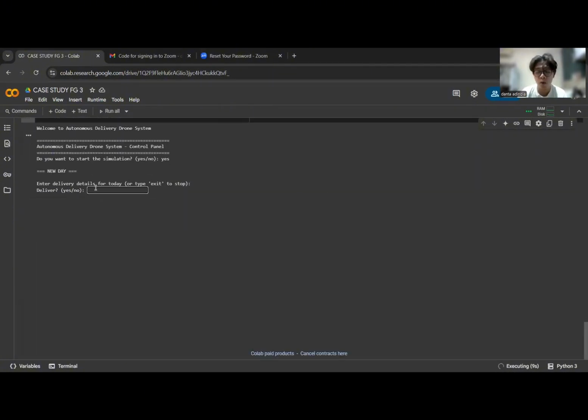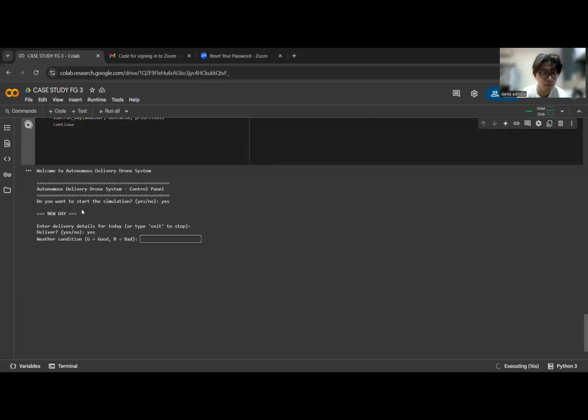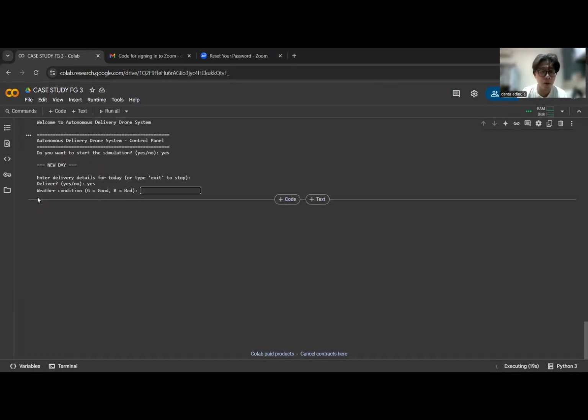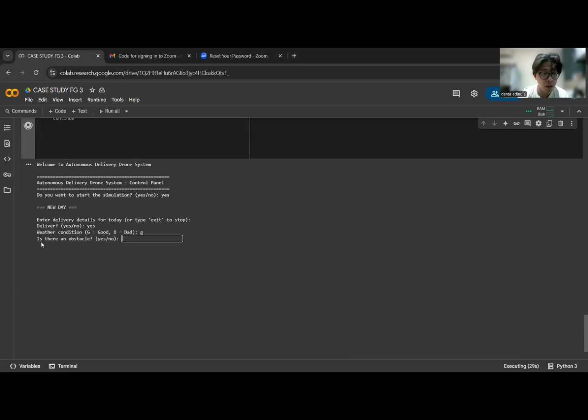And then the code will ask us to input a couple of things. First, do we want to deliver? Obviously, yes. Second, it's going to ask about the weather condition. The weather condition will affect the battery level and also the route of the drone. Let's say in this example, it's good. And obstacle. This will relate to the battery level. Let's say no.